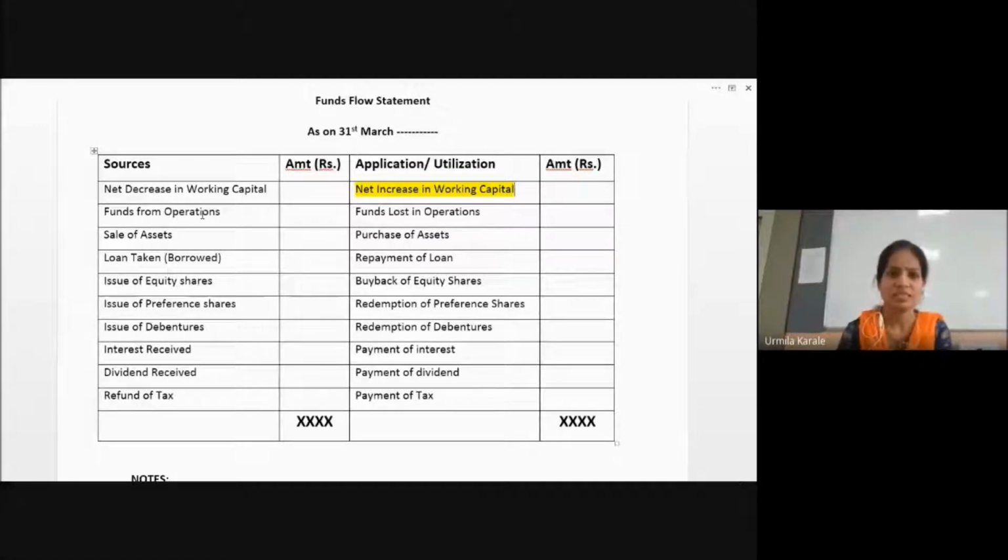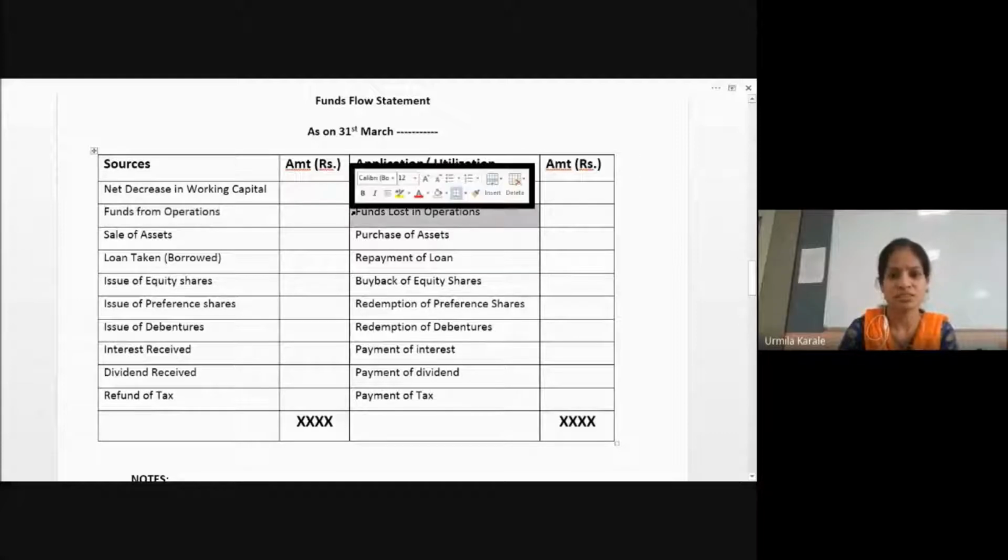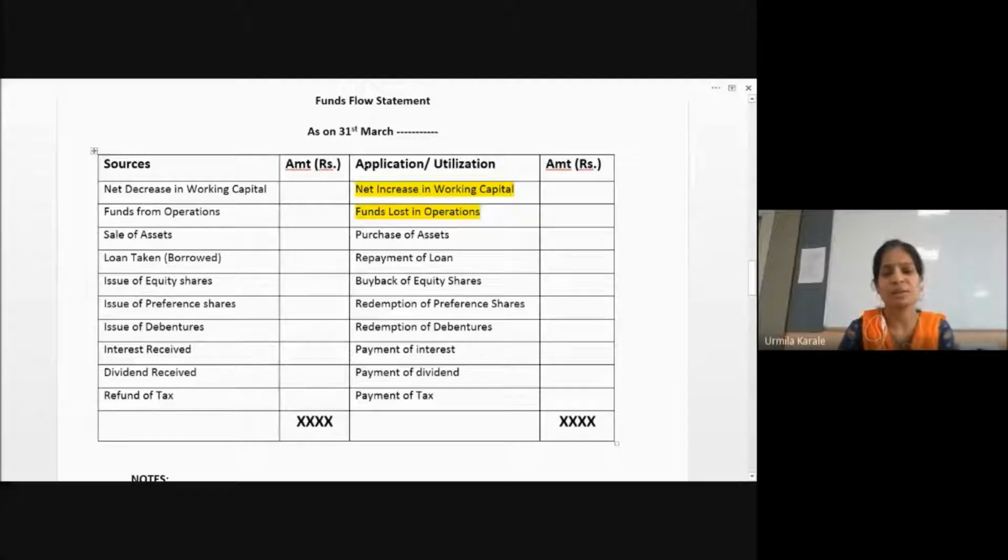If you take into account the profit, then you may get funds from operation, from the business you got some funds. If it comes, then that is added in the sources. So this is a source. Whereas if you are losing funds in a particular year, then that will be funds lost in operation. Both will not come. Either increase will come or decrease will come. Funds from operation will come or funds lost in operation will come.